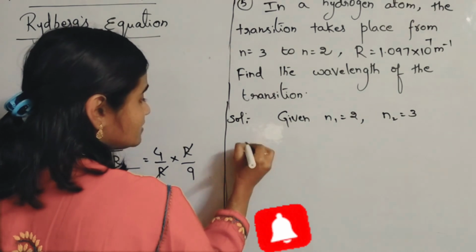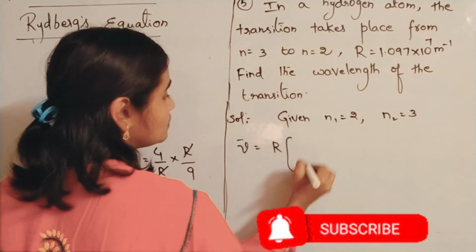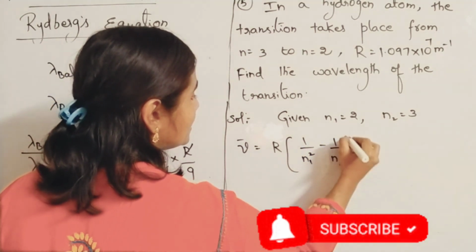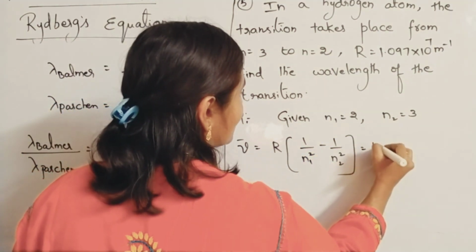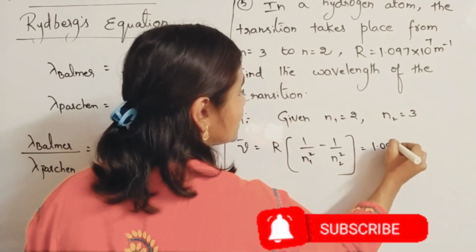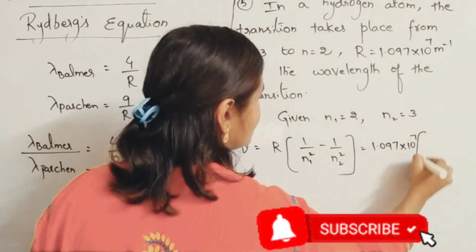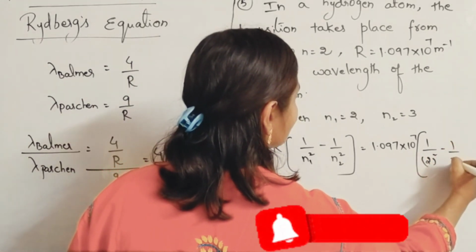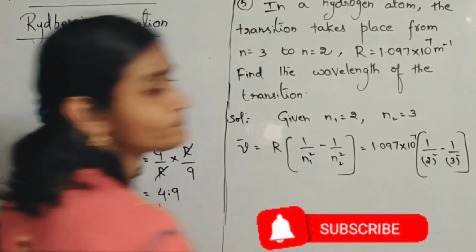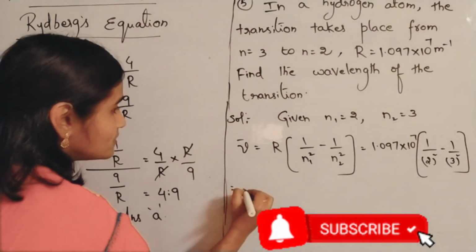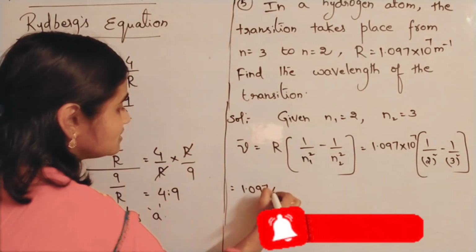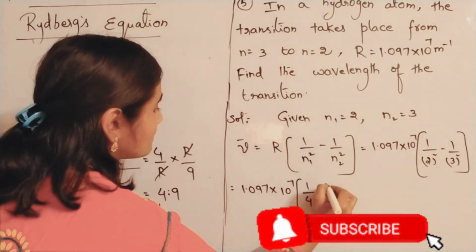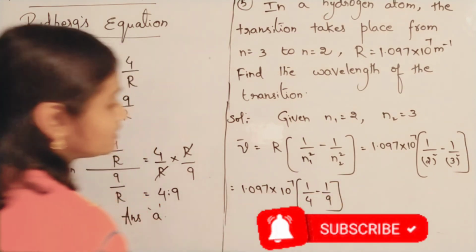So use Rydberg's equation. 1 by lambda, that is nu bar, is equal to R into 1 by n1 square minus 1 by n2 square. Now R value is given as 1.097 into 10 power 7 into 1 by 2 square minus 1 by 3 square. That is equal to 1.097 into 10 power 7 into 1 by 4 minus 1 by 9.